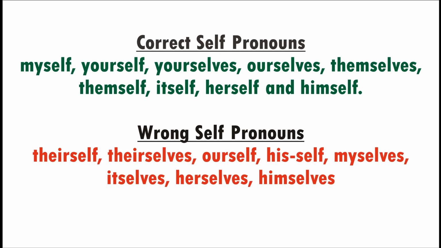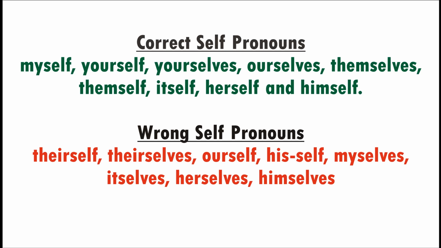The first one is theirself. Theirself or theirselves, it does not exist. Ourself does not exist because our is a plural pronoun. So when you want to use ourself, the self must be in plural form. So in English, we only have ourselves. There is no ourself. Then itselfs, it does not exist.